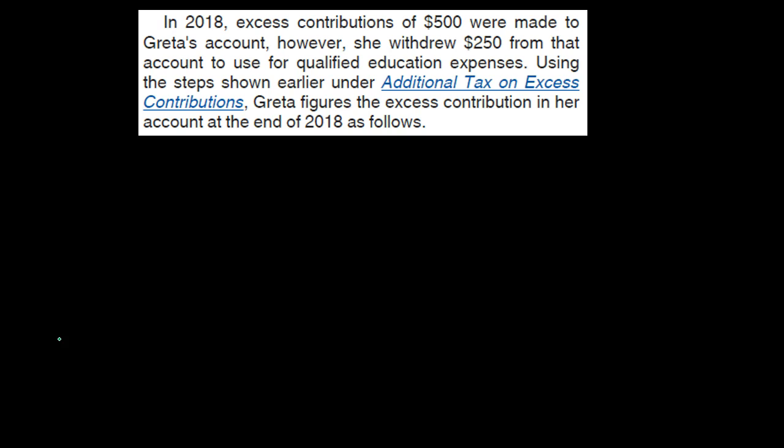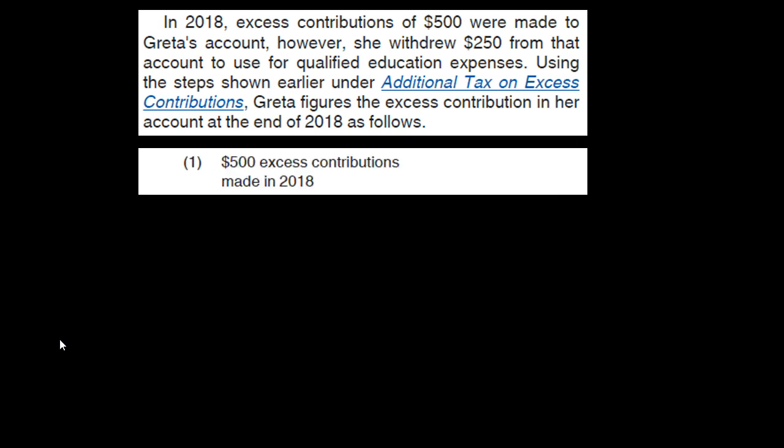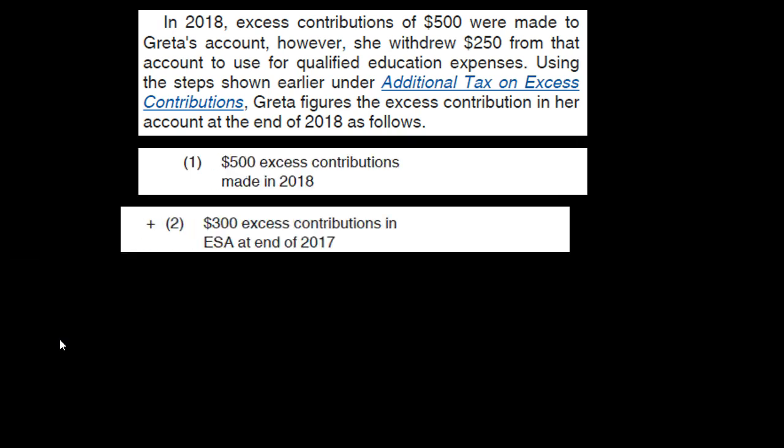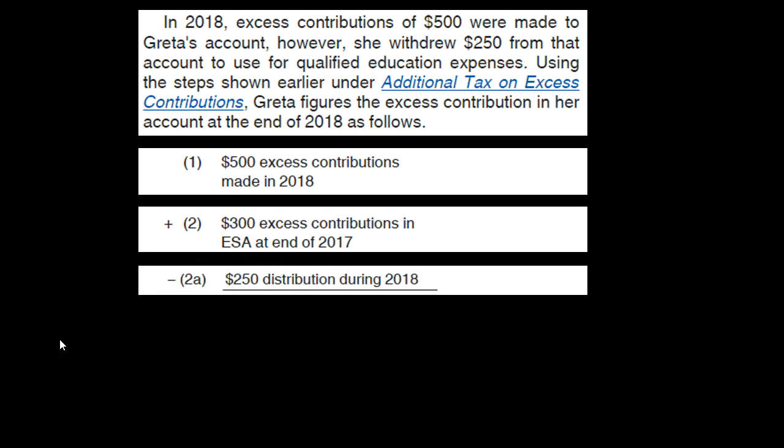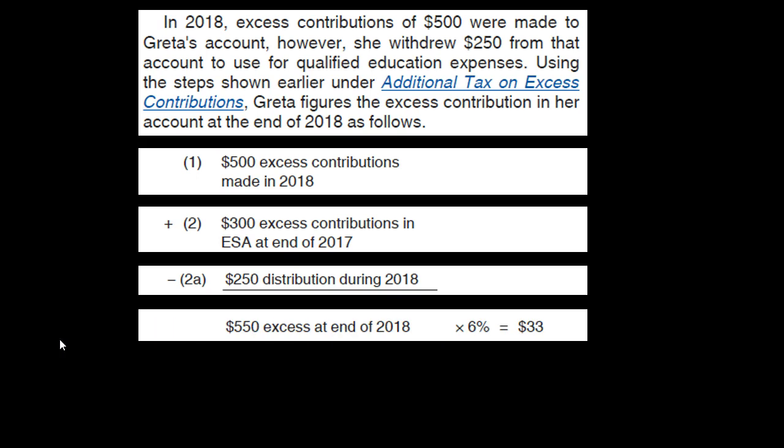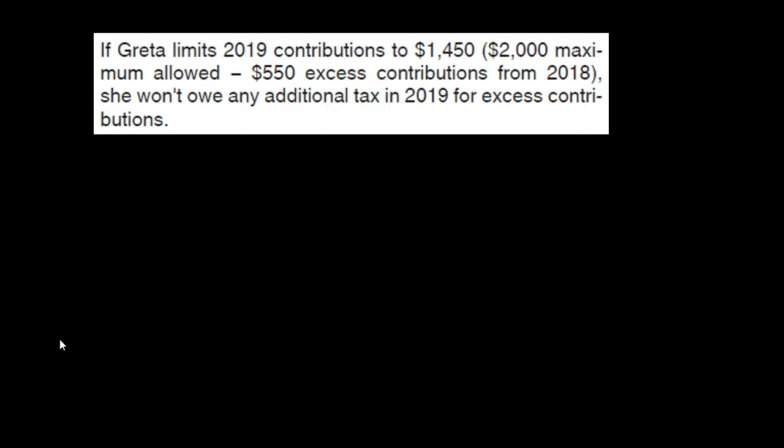Using the steps shown earlier, additional tax on excess, Greta figures the excess contribution in her account at the end of 2018 as follows. $500 excess contributions made in 2018 plus $300 excess contributions in the ESA at the end of 2017 minus $250 distribution during 2018. That gives us the $550 excess at the end of 2018. We multiply that times the 6%, and that gives us the $33.